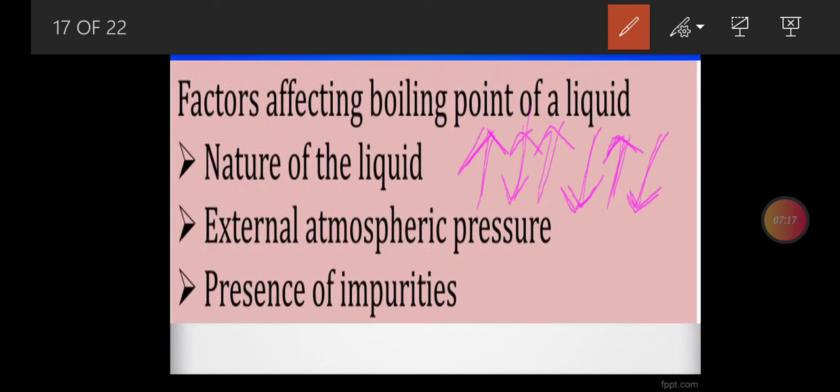Similarly, if we talk about external atmospheric pressure, more external atmospheric pressure, high external atmospheric pressure, means high boiling point. Less external pressure, low boiling point. So two arrows are related directly. Presence of impurities: if the impurities are there, that will result in increasing the boiling point of the liquid. The sharpness of the boiling point, or the values, may also tell us about the purity of a liquid as well.